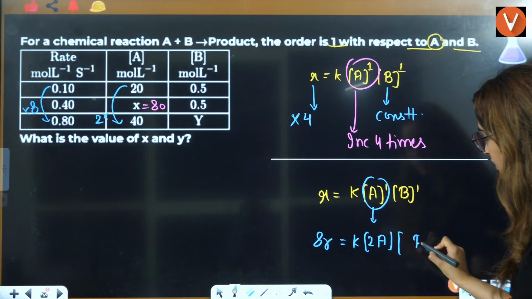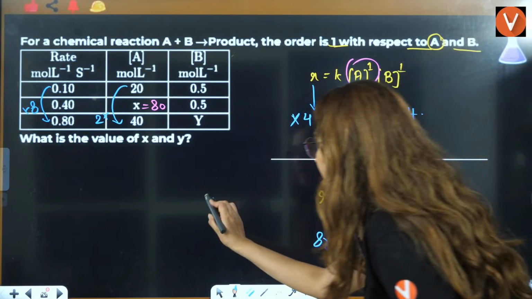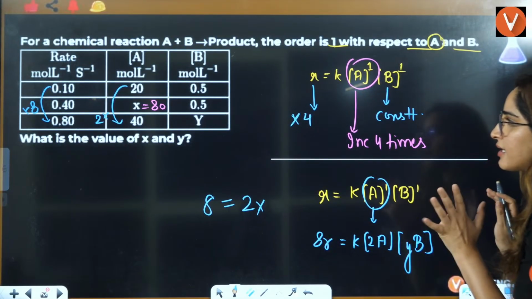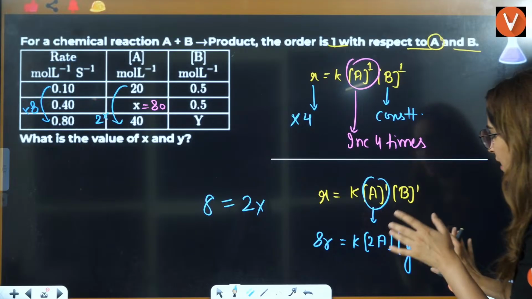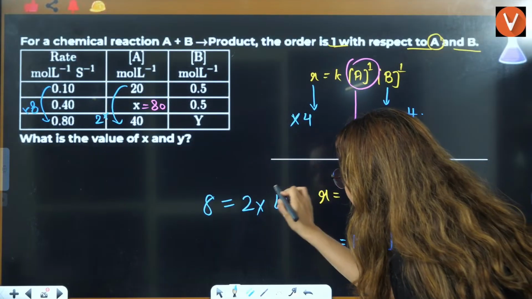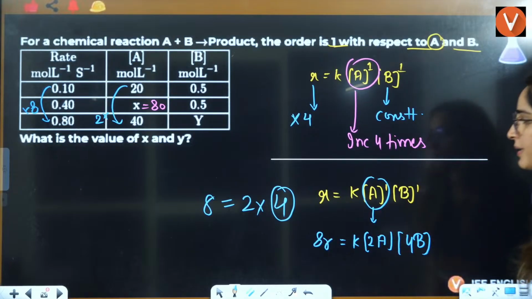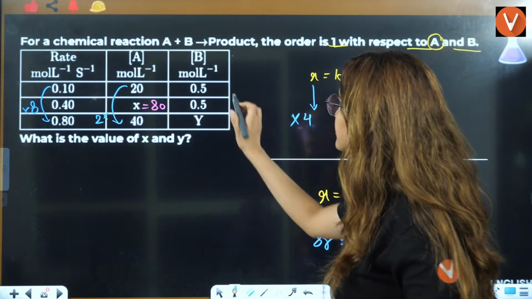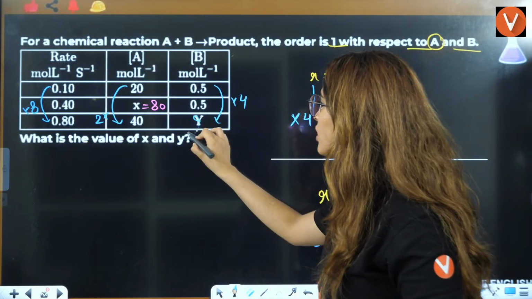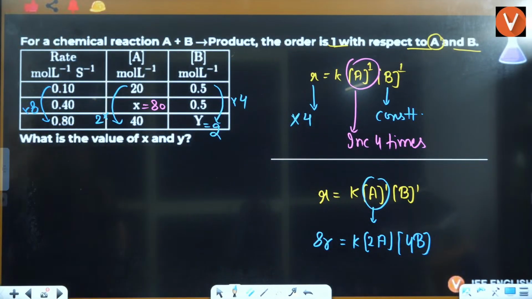Then what is the value of B? This is 2, this is 8. 8 is equal to 2 into, this is some Y amount it is increasing. I don't know what amount. You can just randomly write Y. If I multiply this by 4, then 4 into 2 will become 8. So can I say this is also increasing 4 times? That means 0.5 into 4, that is 2. So Y is going to be 2. Is that clear, everybody?